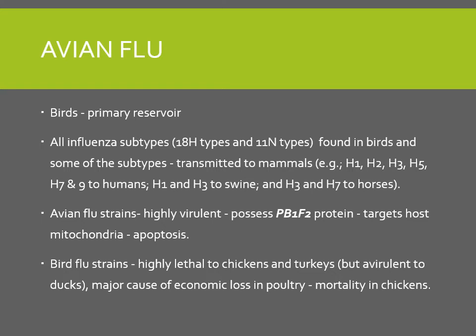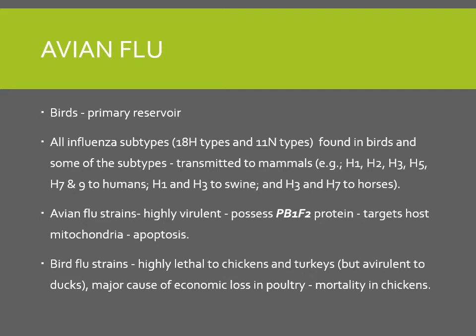In human beings, H1, H2, H3, H5, H7 and H9 can be present. H1 and H3 in swine, H3 and H7 in horse. So only these strains are the human strains or swine strains, but new strains are being formed by combination or by reassortment of these different types of strains.